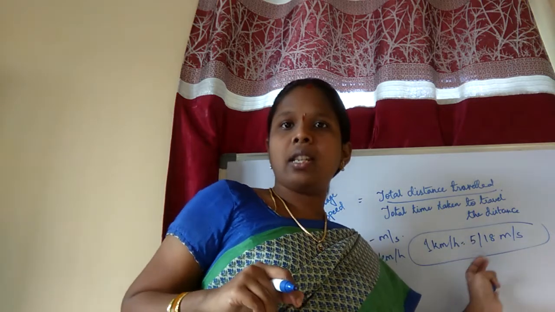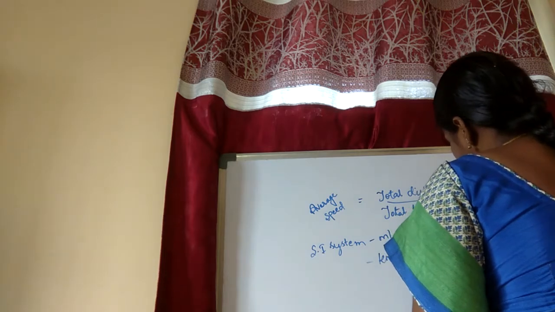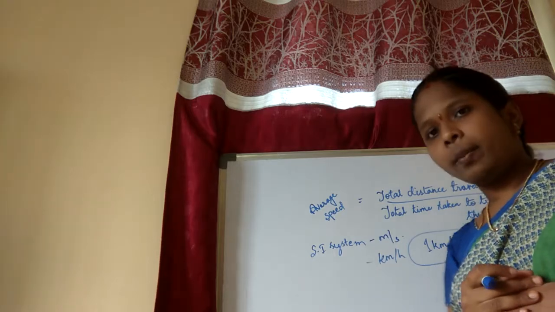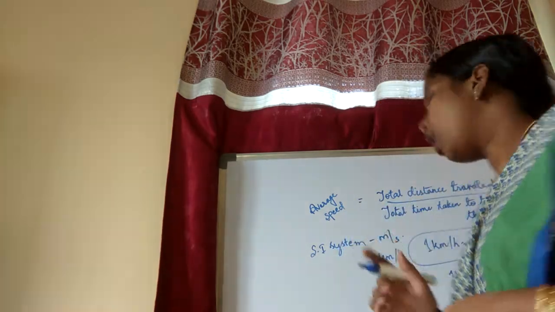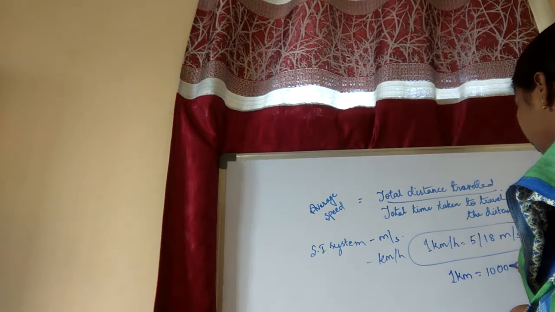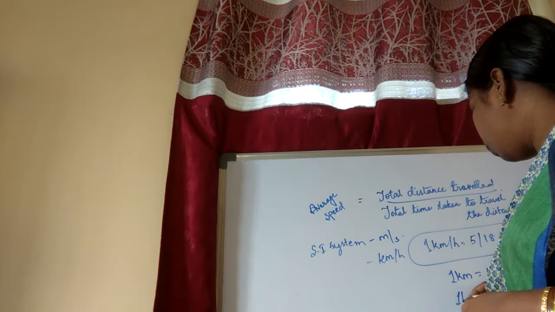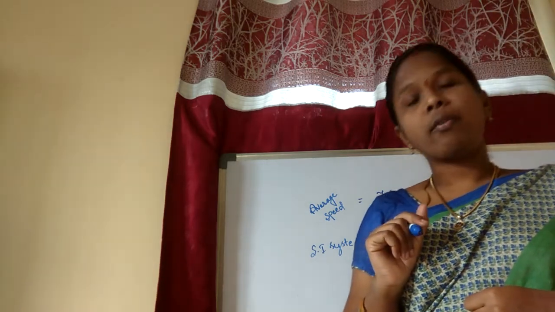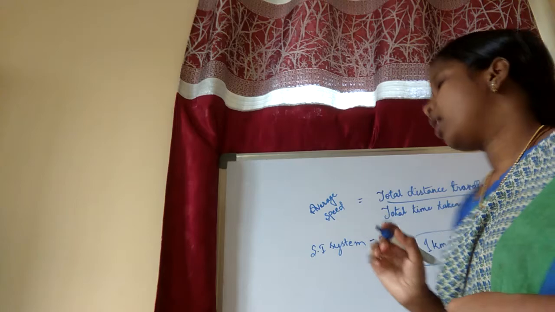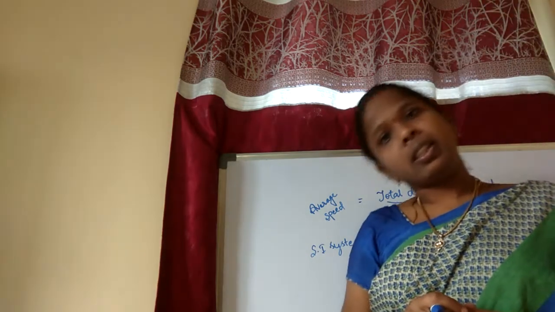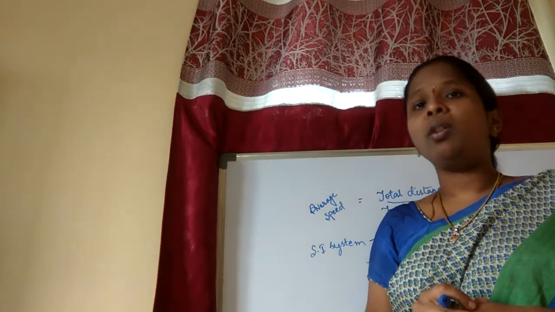So how did we get this? I'll explain in a detailed manner how we got this. 1 kilometer equals how many meters, children? Yeah, 1 kilometer equals 1000 meters. Okay, well and good. So 1 hour equals how many seconds? Yeah, 3600 seconds. So 1 hour equals 3600 seconds, and 1 kilometer equals 1000 meters.